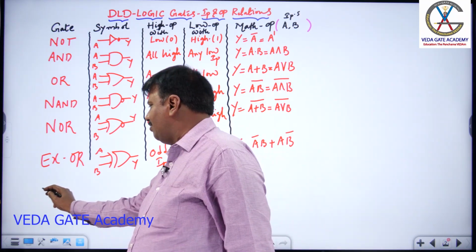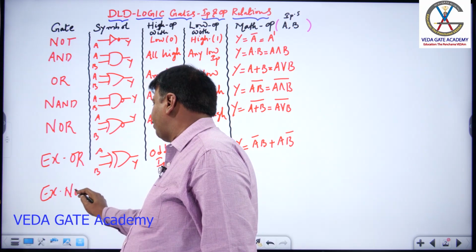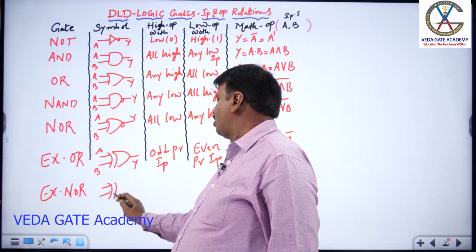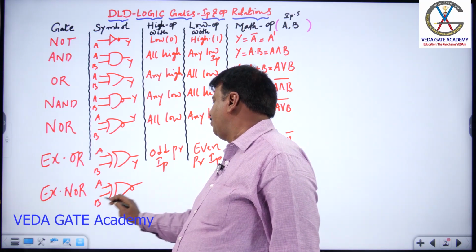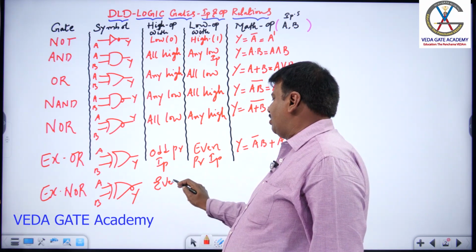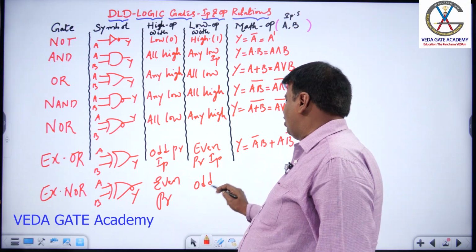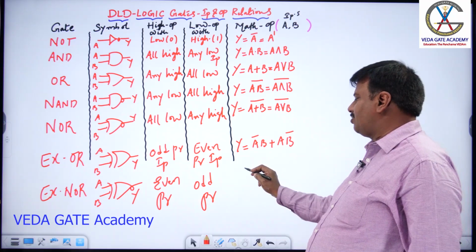Similarly, we have the other gate called exclusive NOR, which is reverse to exclusive OR, here as A, B, Y, even parity, it gets high, odd parity, it gets low. Now come back to speak about the mathematical equation.